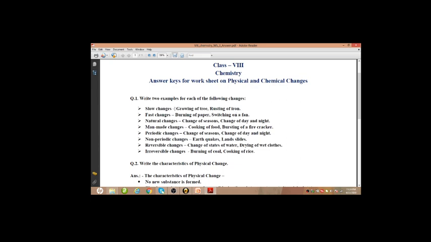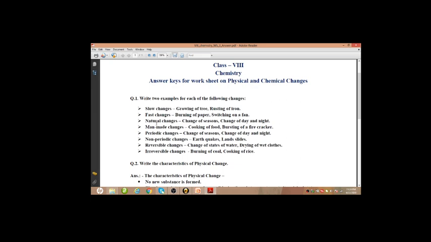Next, fast changes, which do not take much time, so burning of paper, switching on a fan. Other than this, bursting of a firecracker also can be given. Cooking of food cannot be given here, because it may take some time, so better not to give that.